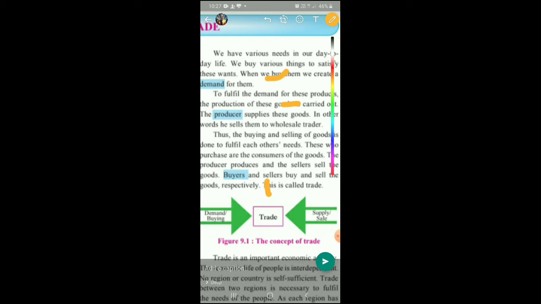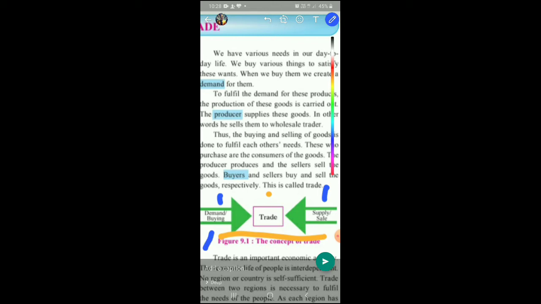Buyers and the sellers buy and sell the goods respectively. This is called trade. I repeat, buyers and sellers buy and sell the goods respectively. This is called trade. So can you see this diagram? A very important diagram, concept of trade, where there is demand, there is supply. So if you are demanding certain things, the producer will be producing and making those things available to you. So demand, supply leads to trade.